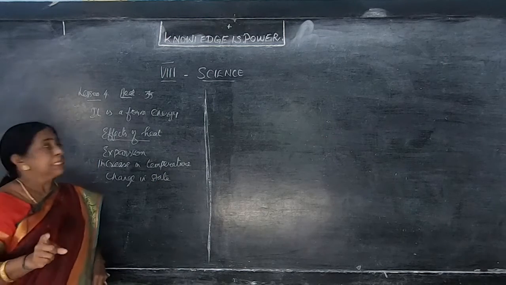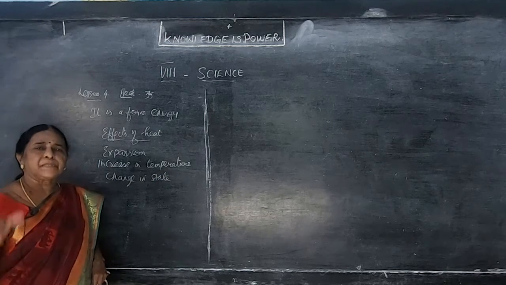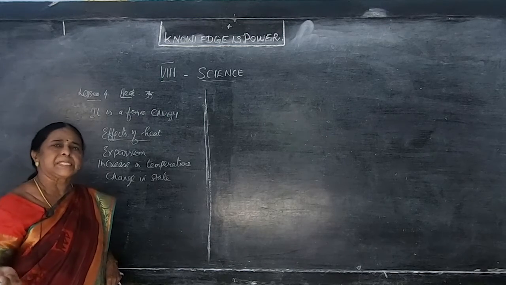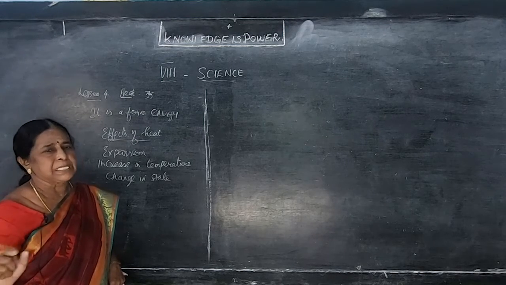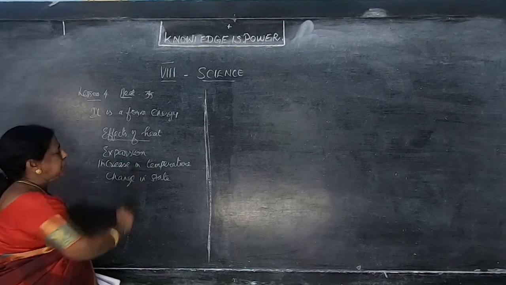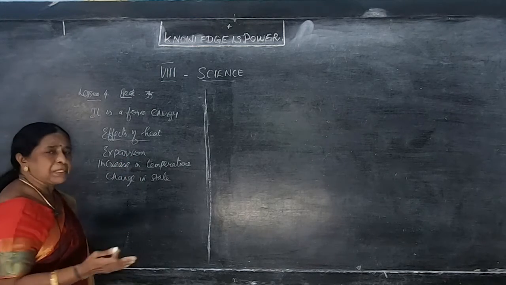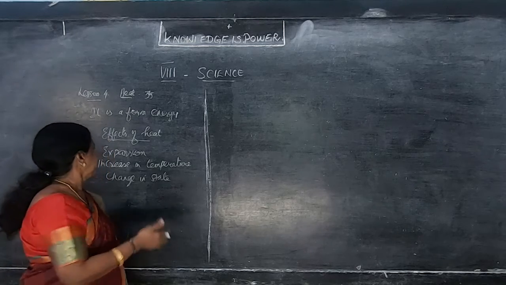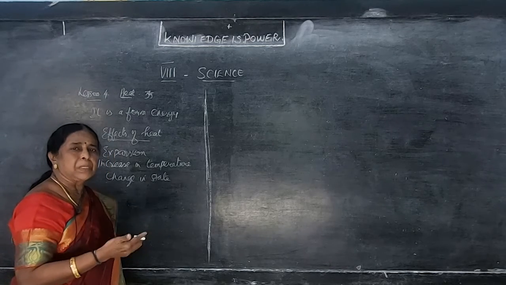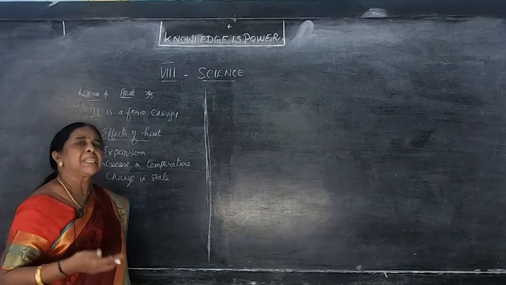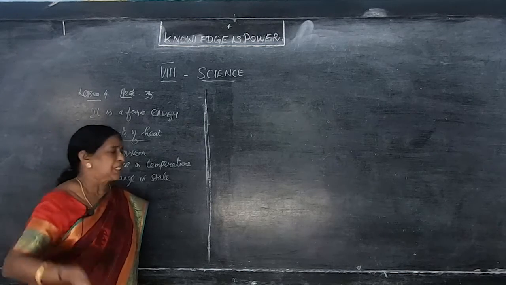So heat is a form of energy. What are the effects of heat? When the heat is applied on some objects, it may have some changes. What are the changes? Expansion, increase in temperature, change in state. Expansion, that is a small object may be expanded. Then increase in temperature from the normal temperature. For example, it starts at 10 degrees Celsius. After heating, it becomes 20, 25. That is, temperature is increased.